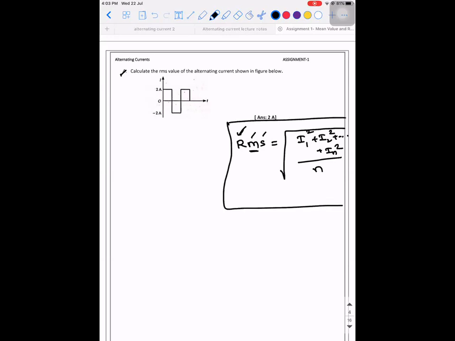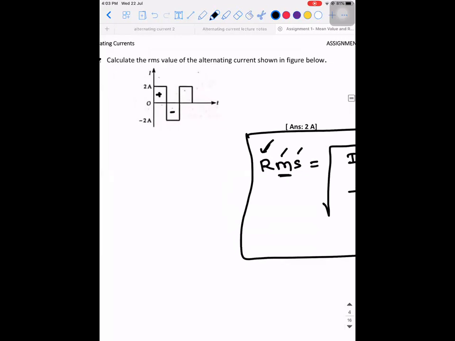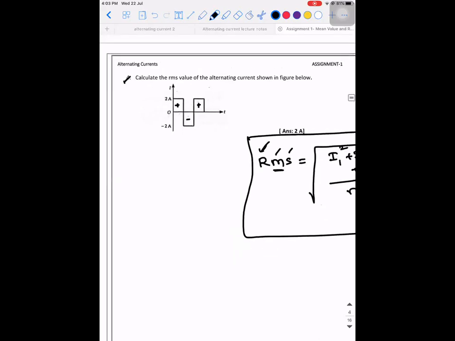So for me to calculate the RMS value, how many half cycles are given here? There's one half cycle, there's one half cycle, there's one. Three half cycles. So for 3 half cycles, if you observe the first half cycle, if I ask you what is the peak value, what will you say? 2 ampere. So I RMS will be equal to square root of peak value for the first cycle squared plus peak value for the second cycle squared plus peak value for the third cycle squared, the whole divided by the number of half cycles.